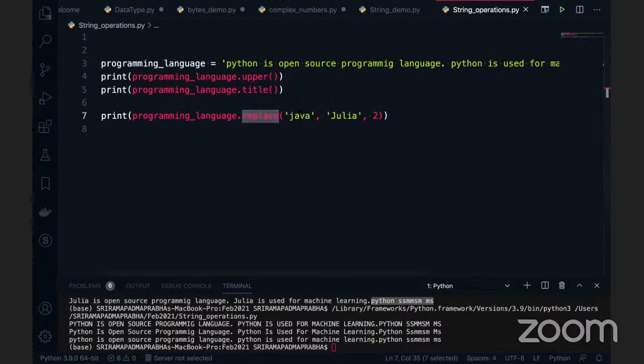So replace will take the first parameter, which is the given substring, and the second one is the replacement string, and the last one is optional, which is for how many occurrences you want to replace. If you want to replace the whole Python with the Julia, then we can do it. If you want it only for the first two occurrences, we can give this option. I hope you understand. If you have any questions, go ahead and ask. Do you have any questions, guys?